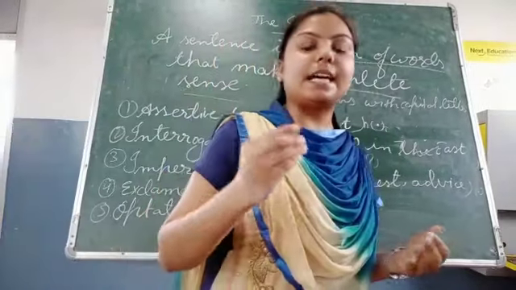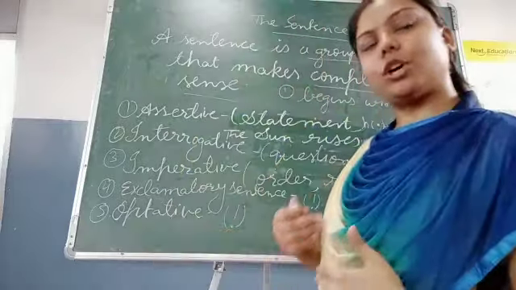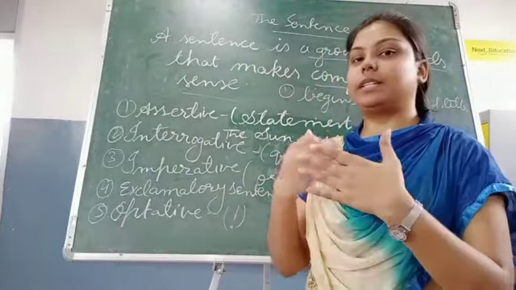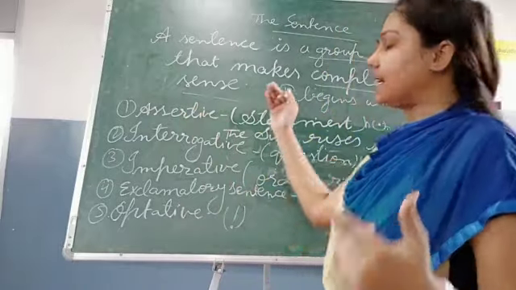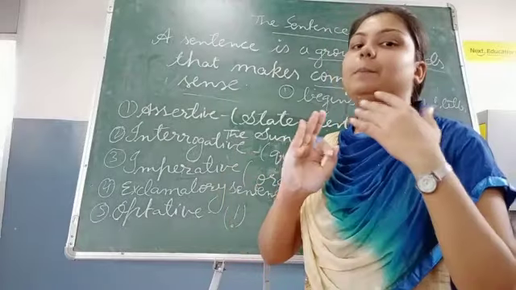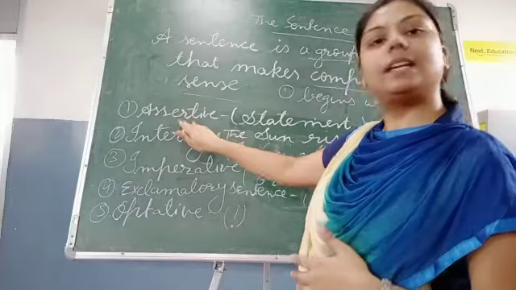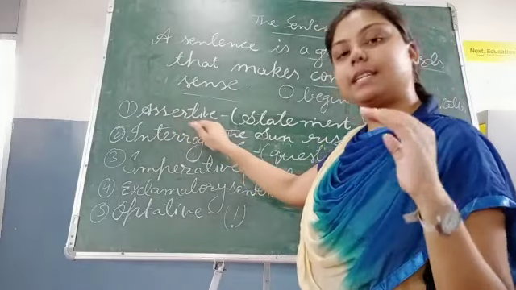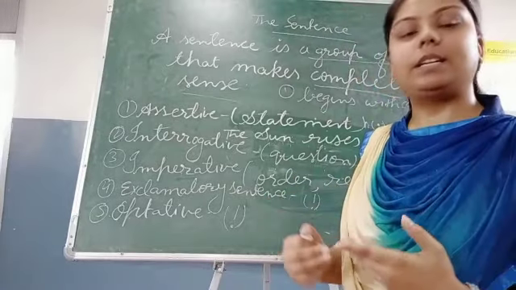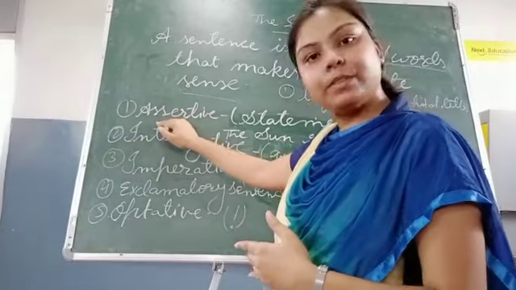Okay, so these are the basic things about sentences. Now, again I am recalling the topic. The first thing was, what is a sentence? A sentence is a group of words and it should make meaningful sense. It should give complete meaning. Second one was the types of sentence. First one was the assertive sentence. Assertive sentence means that if a sentence is making any statement or any declaration, we will categorize it as an assertive sentence.